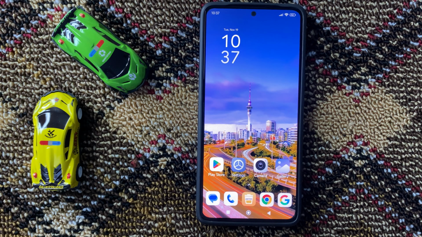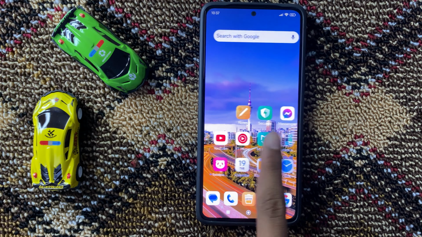How to fix Redmi Note 13 keyboard disappeared. So let's start the video.